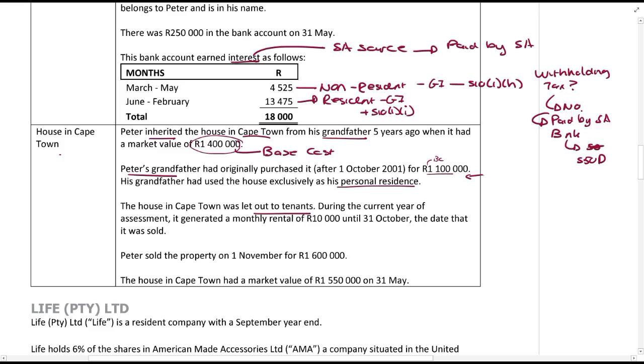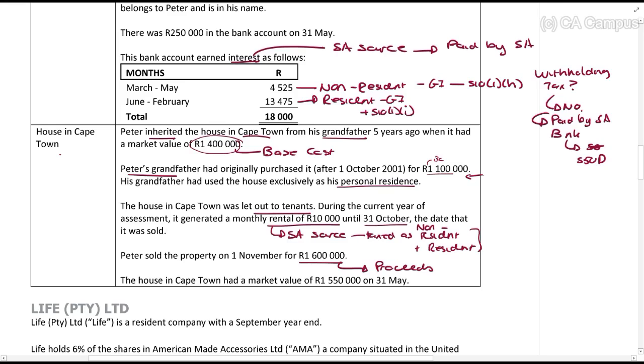The house in Cape Town was let out to tenants. Okay, it's a business asset, so not a personal residence. During the current year of assessment, it generated a monthly rental of 10,000 until 31 October, the day before it was sold. Now, this is South African source, so taxed as a resident and, well, let's say taxed as a non-resident plus a resident. Let's do it in that order. Both situations are taxed. The property was sold on 1 November for 1.6 million.